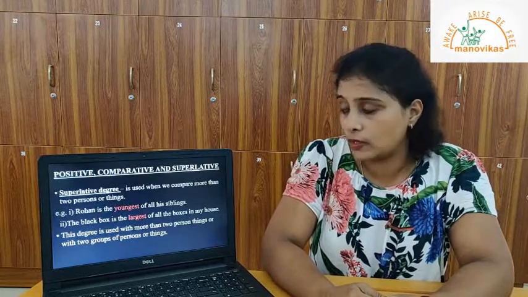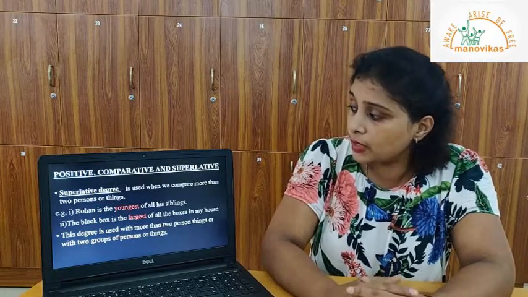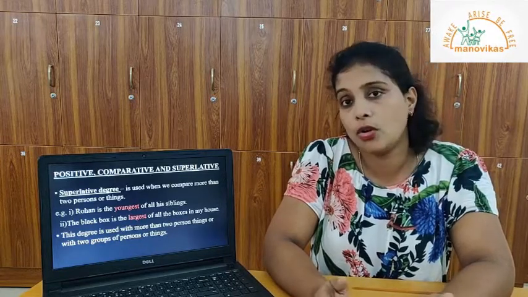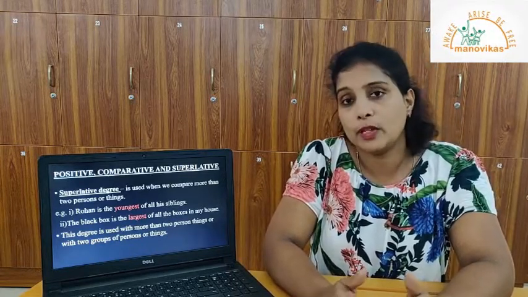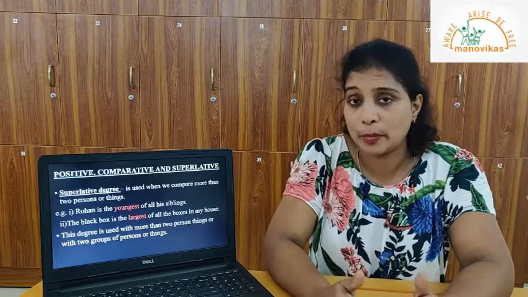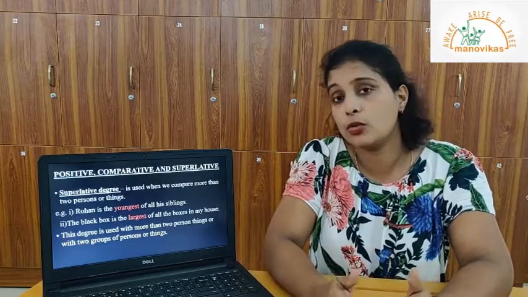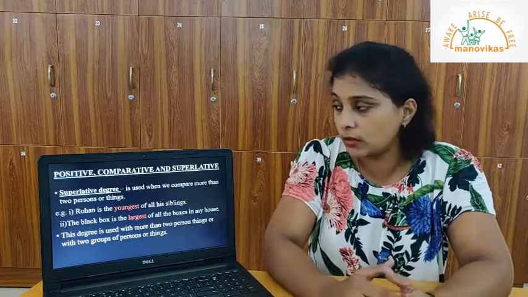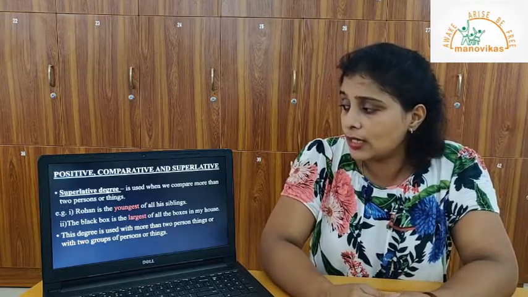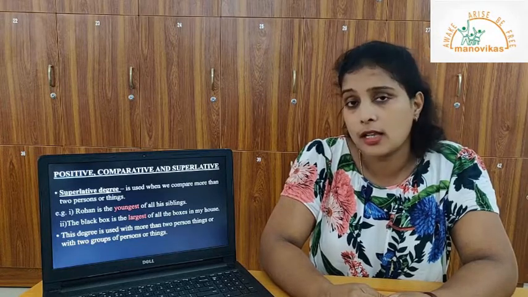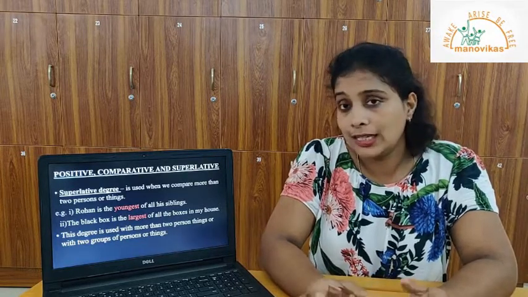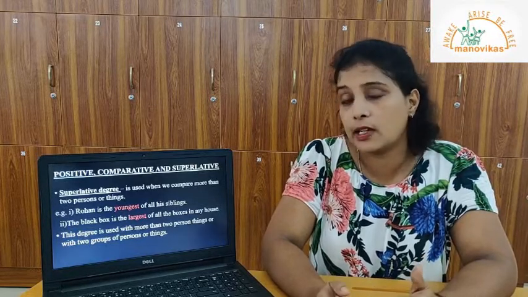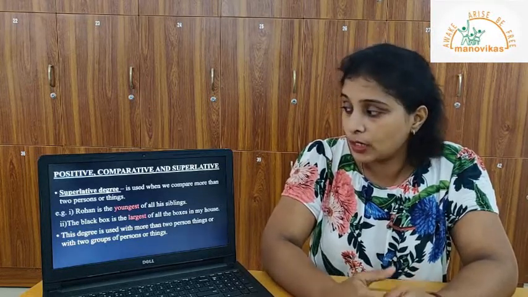The superlative degree. The superlative degree is used when we compare more than two persons or things. For example, when we speak about one person and compare that person or thing to a group or two things in two groups. Okay, for example, Rohan is the youngest of all his siblings. Here, youngest is the third degree or the superlative degree of comparison.